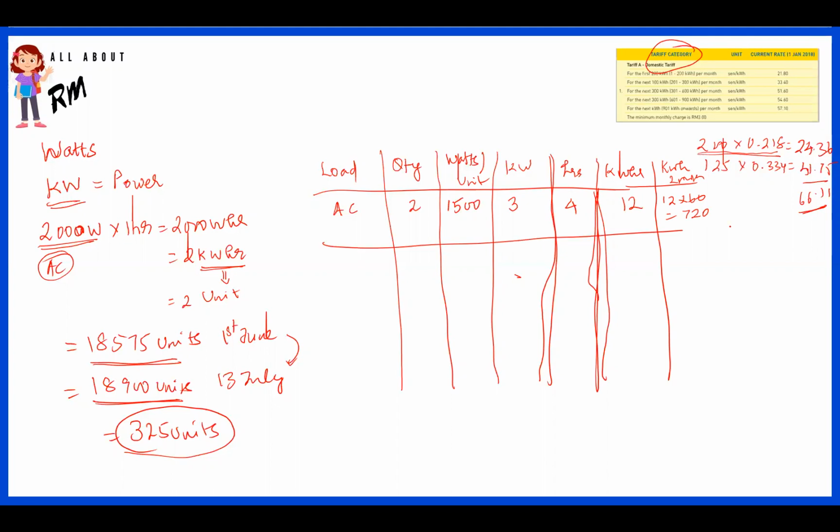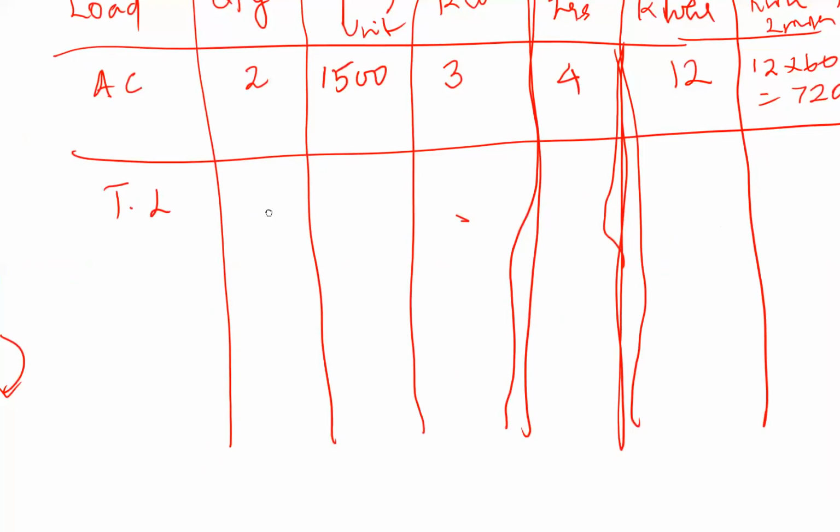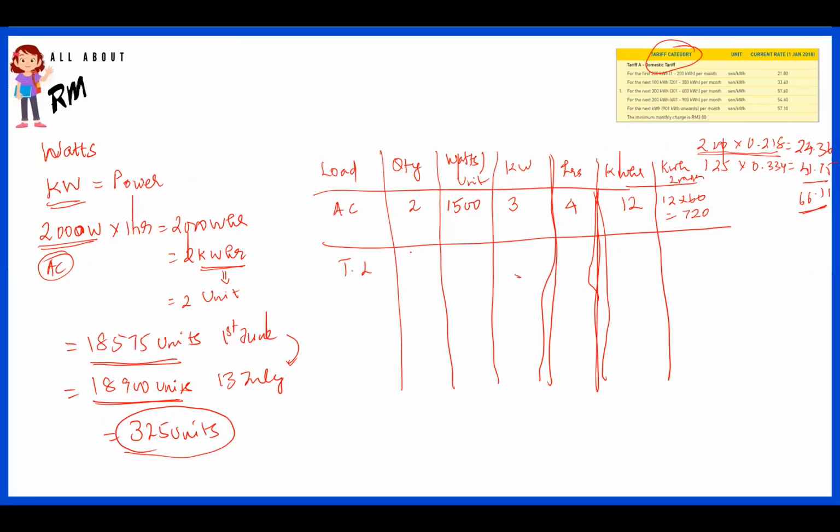So likewise, you can do it for, for example, a tube light, the light you are using for your reading purposes. So you are using, for example, 2 units here, or maybe 8 units here, right? But the power consumption by a tube light is very small. It's only about 50 watts. So from there you can know that 8 times 50 is 400, which is nothing but 0.4 kilowatt hour.